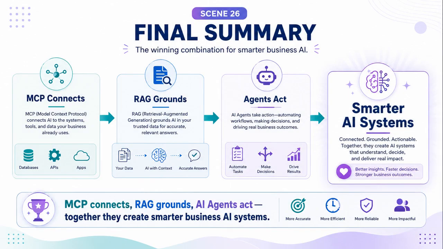Now let's look at the final recap. MCP, RAG, and AI agents are different but connected. RAG grounds answers in knowledge. MCP connects AI to tools, data, and workflows. AI agents plan and coordinate actions. RAG helps the AI know. MCP helps the AI connect. Agents help the AI act. Together, they can power smarter business AI systems.